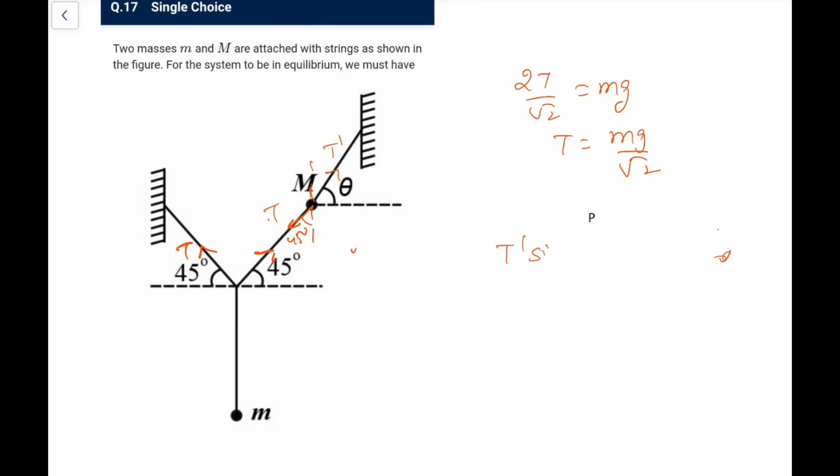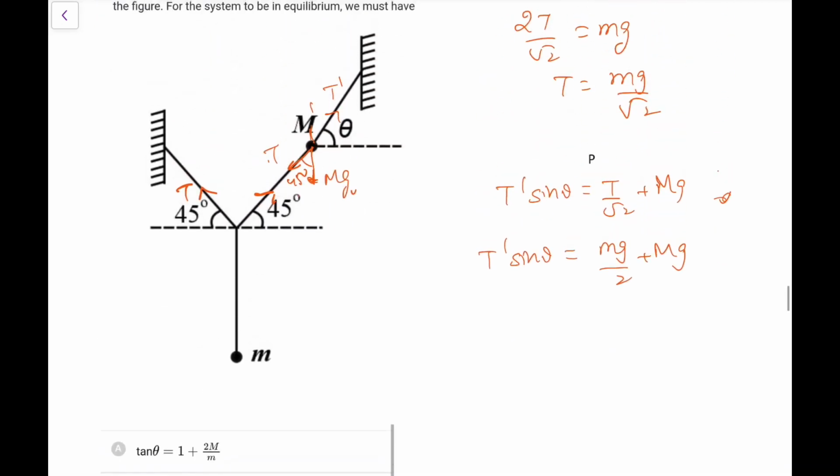So along the vertical, what I have, T dash sine theta is equal to T by root 2 plus capital Mg, because that capital Mg will also be here. So this is T by root 2, that is mg by 2, plus Mg, that is what I get as T dash sine theta. We are searching for theta. And similarly, T dash cos theta must balance T by root 2, that is mg by 2. So now I can get tan theta, dividing both, tan theta would be mg by 2 plus capital Mg upon mg by 2.